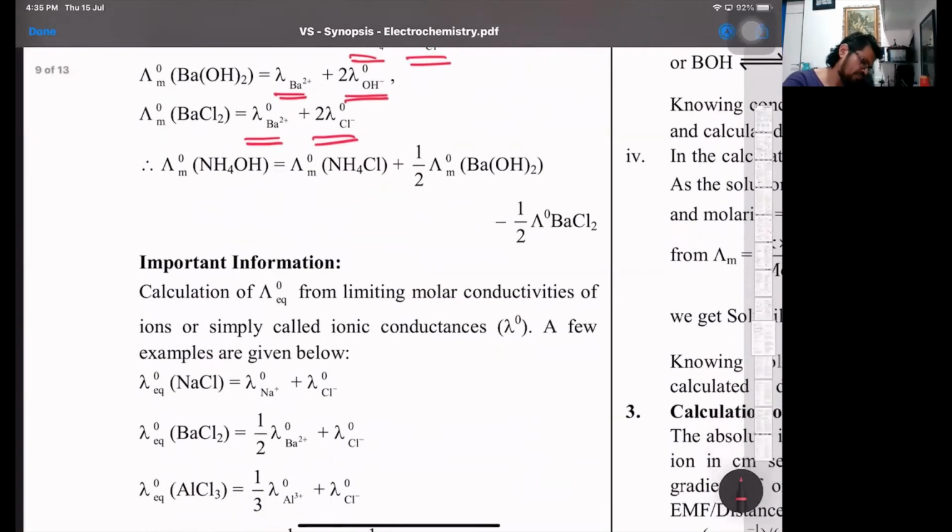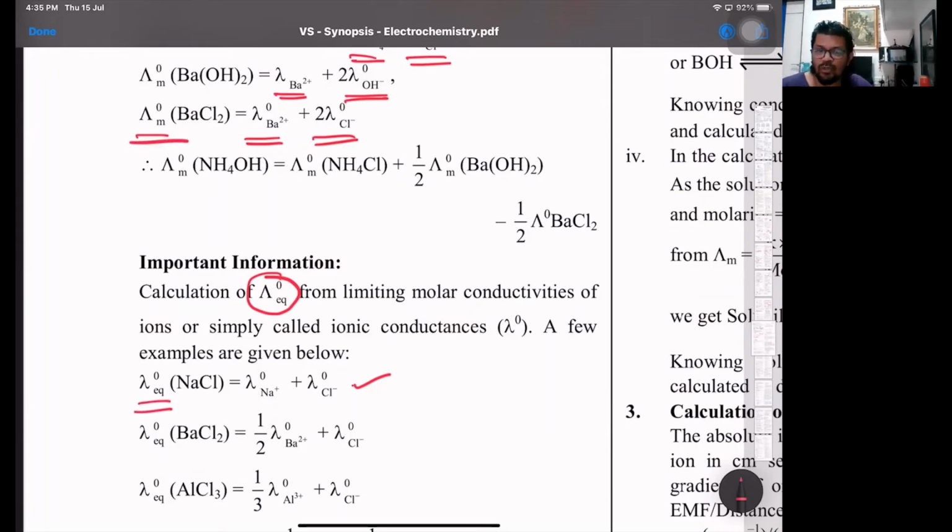So that's the way. Lambda naught, equivalent conductivity or limiting molar conductivity, is simply called ionic conductance, lambda naught. A few examples: that was molar above, lambda naught M, now it is lambda naught EQ.